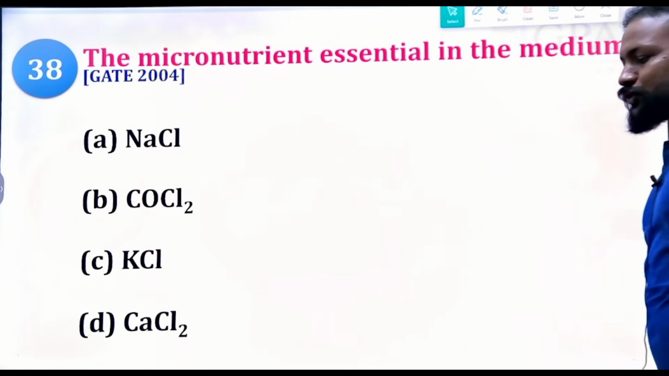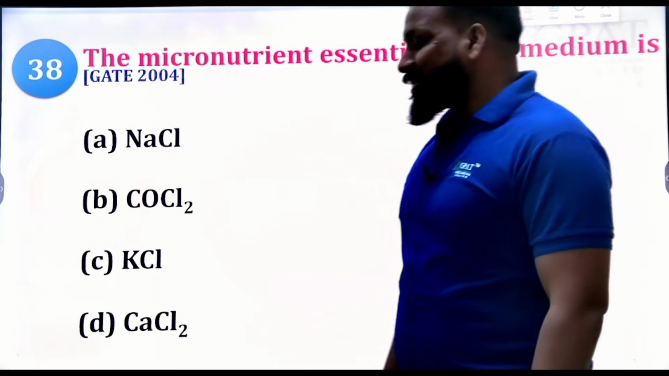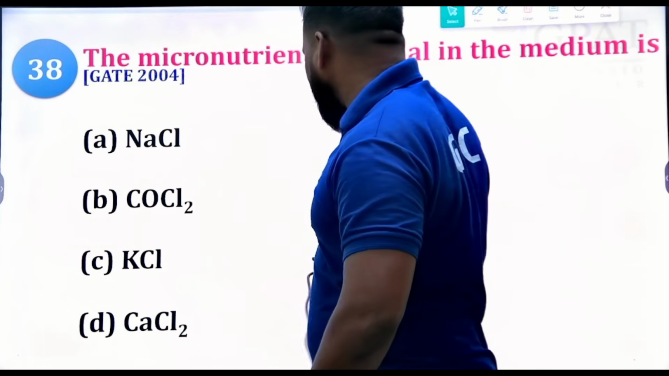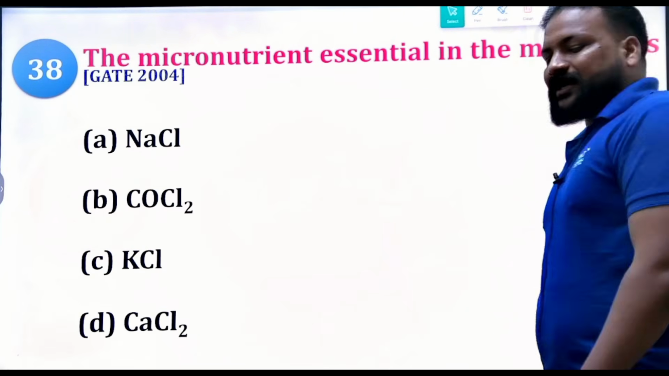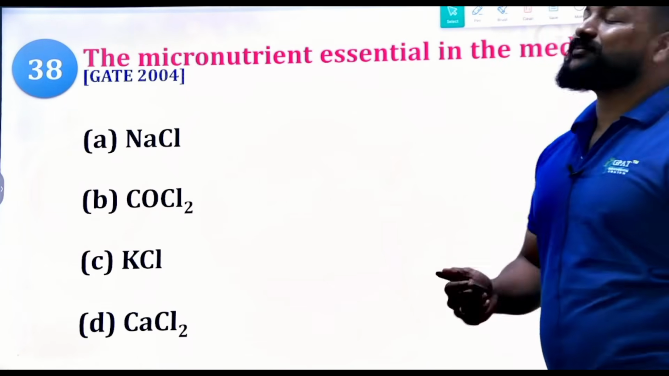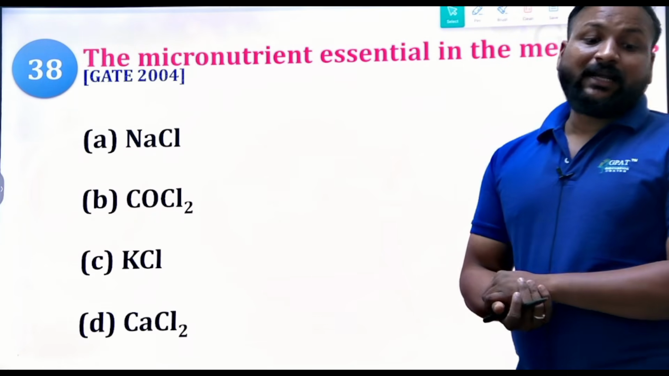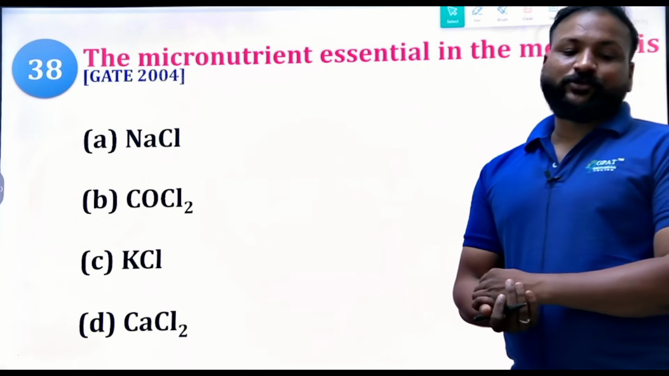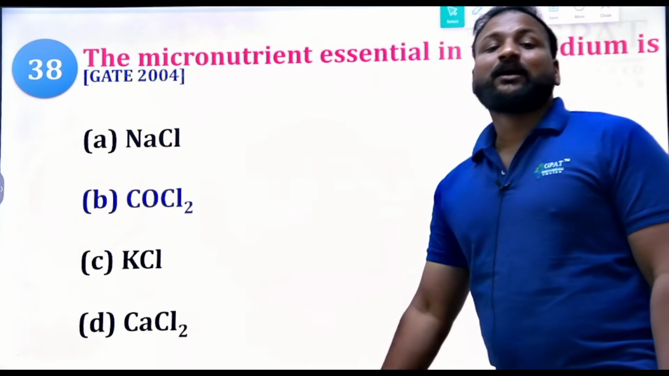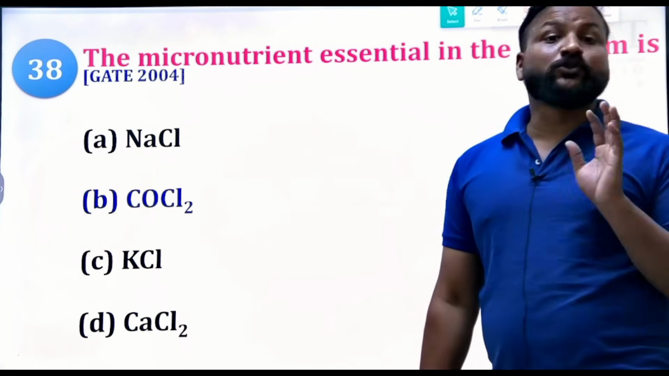Now, the micronutrient essential in the nutrient medium. Clear? So what is the micronutrient essential in the nutrient medium? Is it sodium chloride, or cobalt chloride, or KCl, potassium chloride, or calcium chloride? Okay, it is cobalt chloride. Cobalt chloride is essential. But sometimes we use sodium chloride as well.